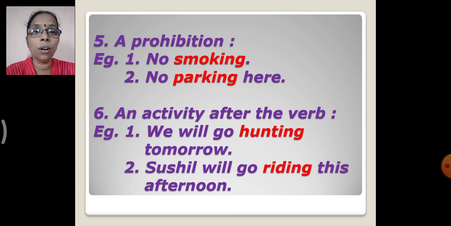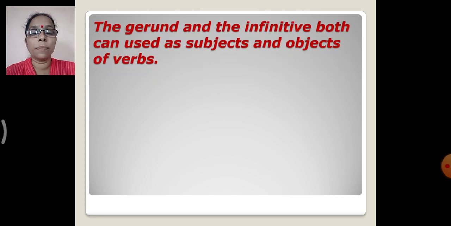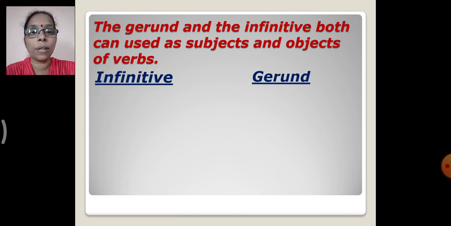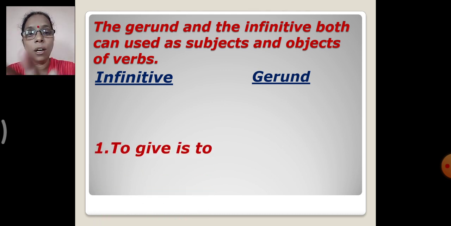Okay. So let's see further what it is. I hope this much all have understood, right? The gerund and the infinitive both can be used as subjects and objects of verbs. So they both can be used as subjects and objects of verbs. How? Let's see. Just have a look at the difference in infinitive and gerund, how they can be used as subject and object of verbs.